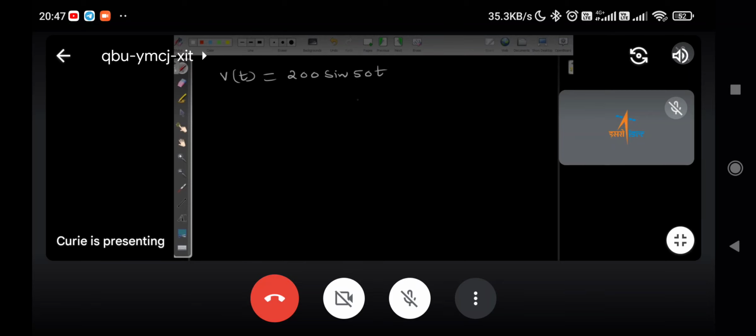Here my question is, what is the RMS value of the given equation? VRMS, you have to tell. VRMS equal to what? 1 by. Clearly tell. If it is wrong, let it go wrong. 1 by root 2.